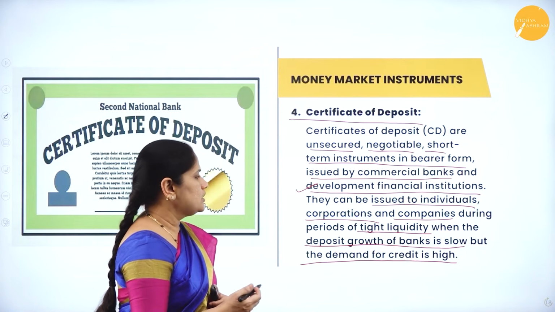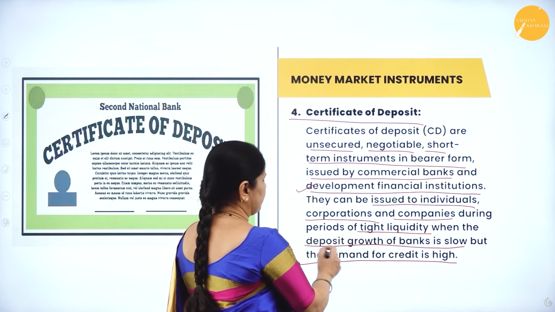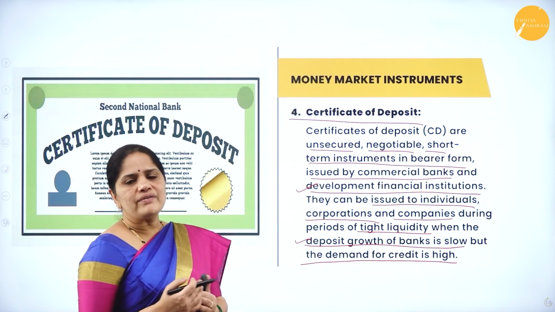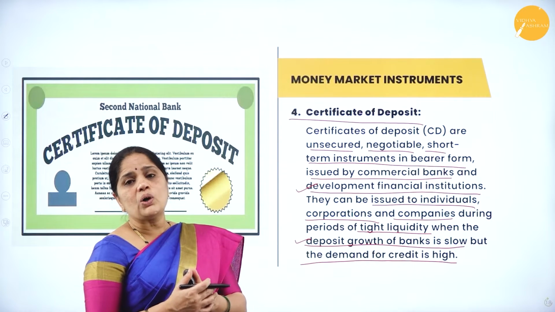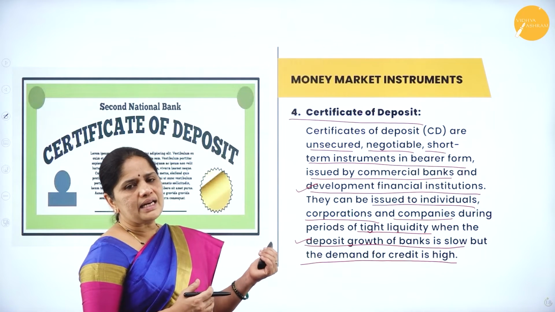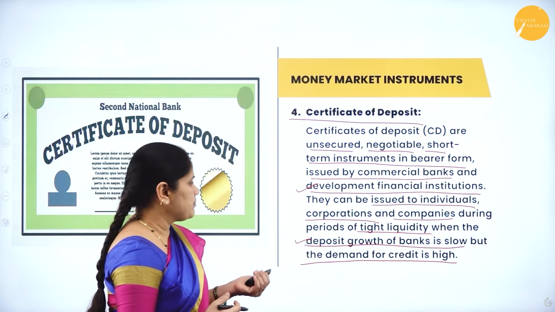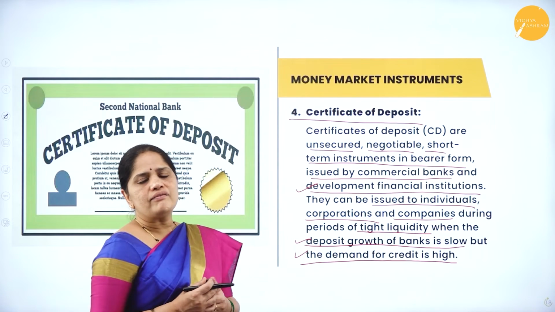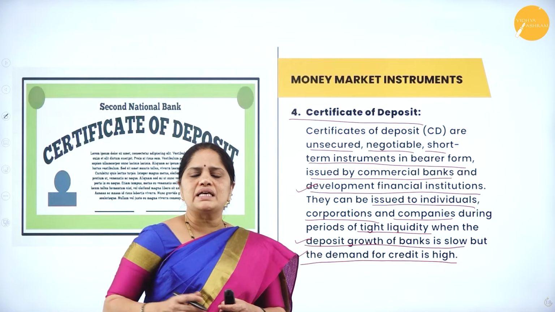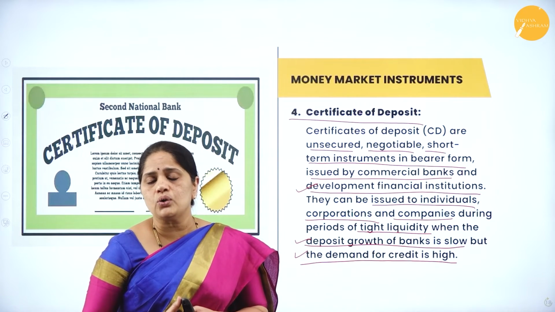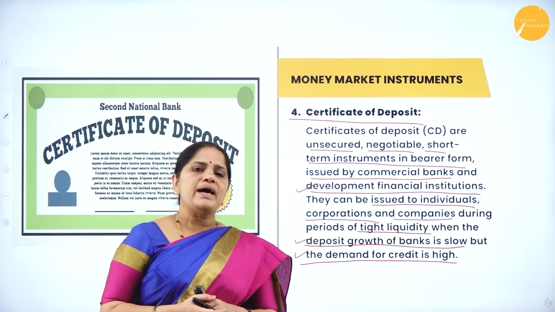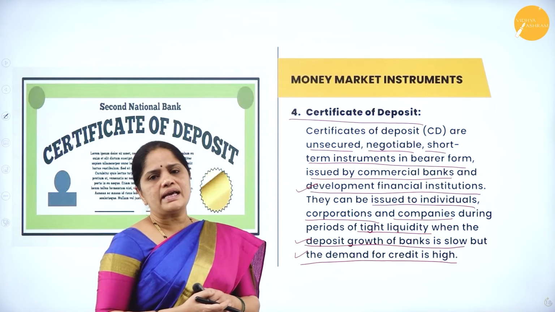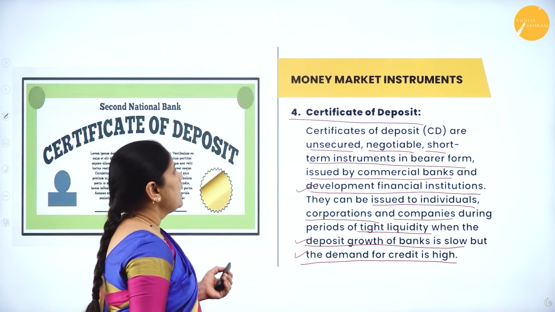It is issued during periods of tight liquidity when the deposit growth of banks is slow. When the banks have very low deposits but there is a very high demand for loans from the banks, then banks will issue these certificates of deposit to finance the large corporate houses.